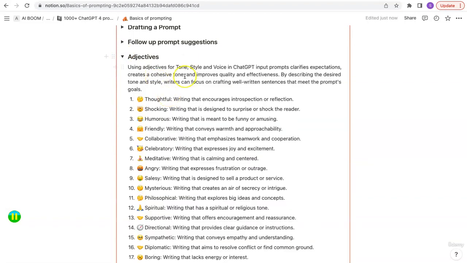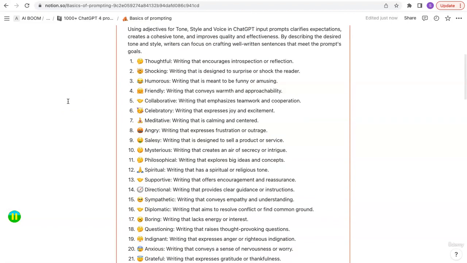Similarly, you can use a bunch of adjectives to define that too. So for instance, you can say, ChatGPT, I want you to be thoughtful in your output. So you can control the tone, style, and voice in which the input prompts. To clarify the expectations, create a cohesive tone and improve quality and effectiveness by describing the desired tone and style. Writers can focus on crafting well-written sentences that meet prompt goals.